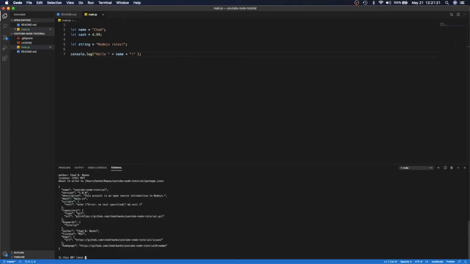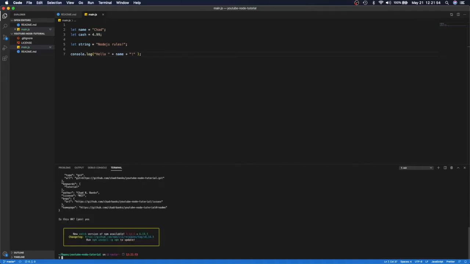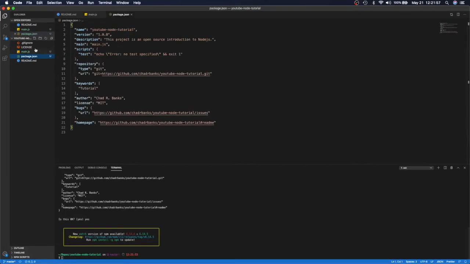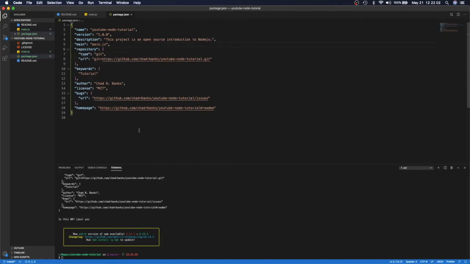If you're not familiar with JSON notation, JavaScript Object Notation, you're looking at it now. It's just a slimmer, in my opinion way superior, version of XML. So it's just key value pairs wrapped in brackets, so you can convert that to JavaScript objects fairly easily. And everything looks good. I don't like that for the scripts they put a test script in there. That's just an error. It's kind of pointless, in my opinion. But yeah, we can use this for now. And you can see it made this file here. So there we go. I might even just take the scripts out for now, and add that back in later.